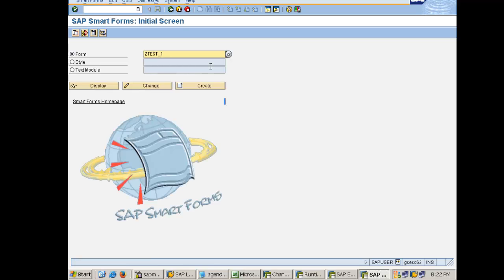So you can see here form, style, text module. If you select style, what you can do is create a paragraph format or a character format, a barcode format. Those things can be done in style, which we did in